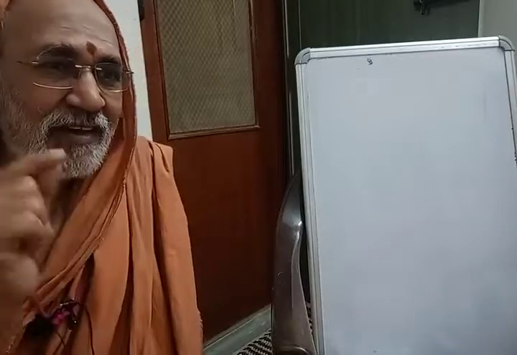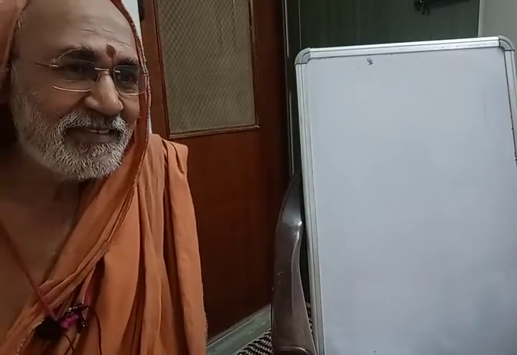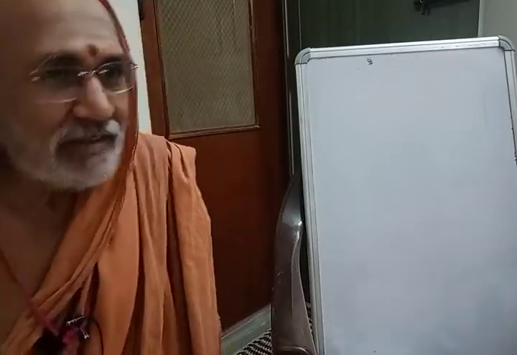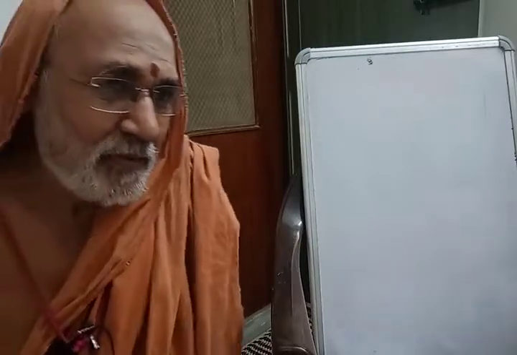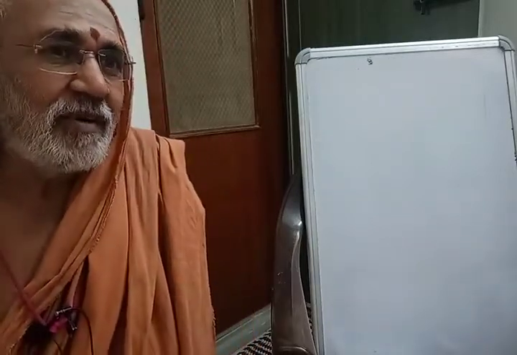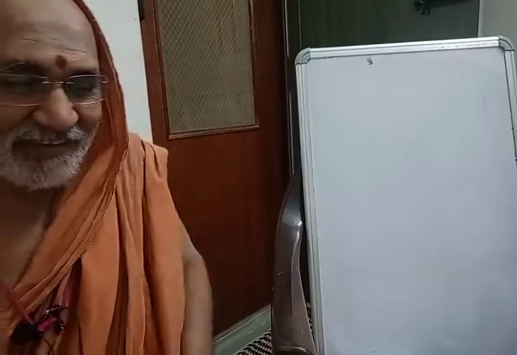So murkhasya aushadam, what did he say? Nasti aushadam. Aushadham nasti. Murkhasya aushadham nasti. Or murkhasya agadah nasti. Tell me the number: 17. Murkhasya means murkhatvasya; there is no medicine for foolishness. Murkhasya, that is murkhatvasya aushadham nasti.